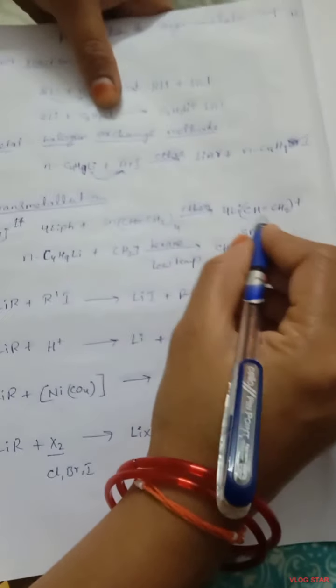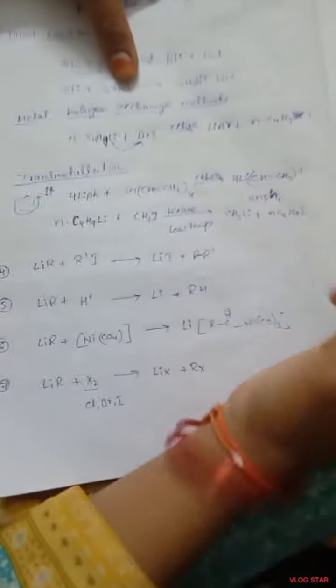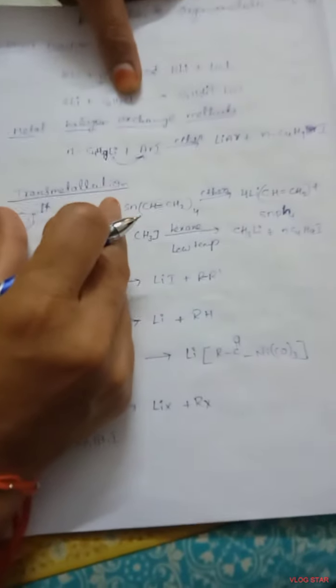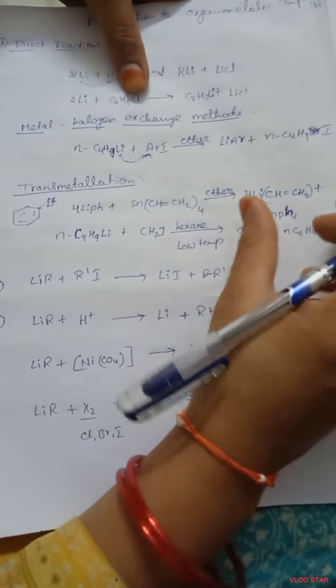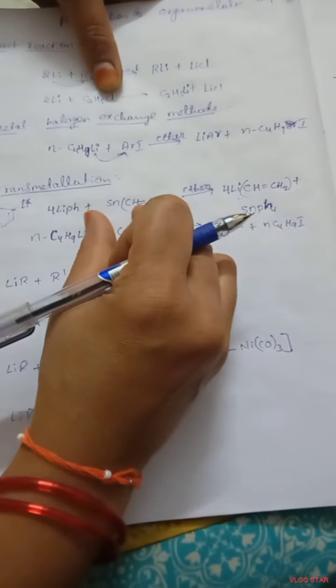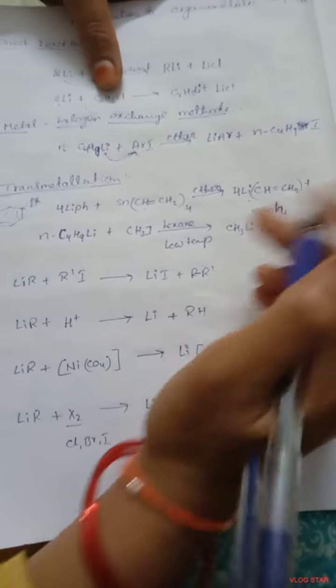We get vinyl lithium and phenyl tin. So by using the transmetallation process, phenyl lithium reacts with the tin vinyl compounds and we get unsaturated compounds.